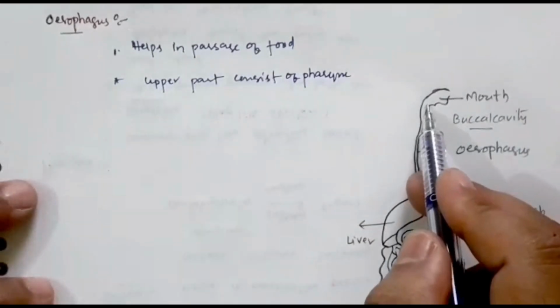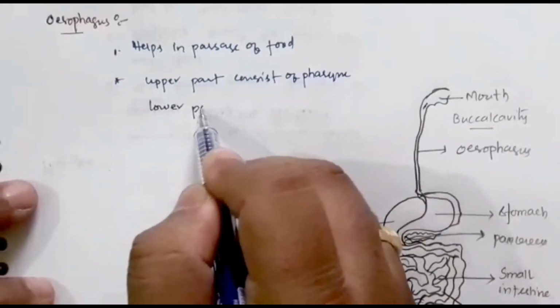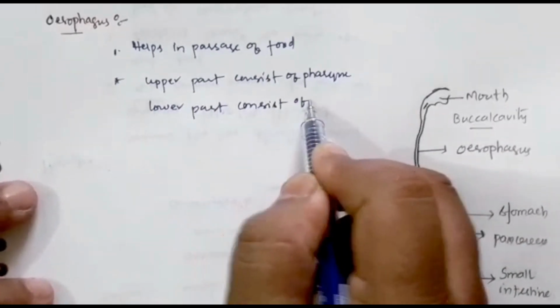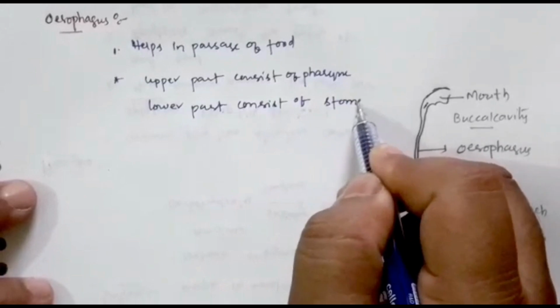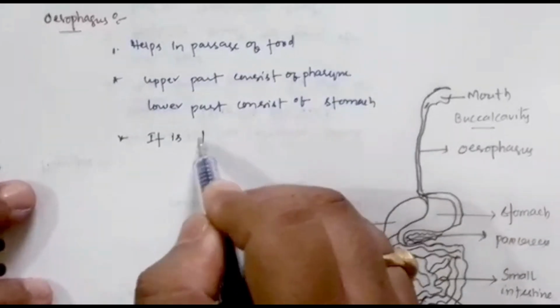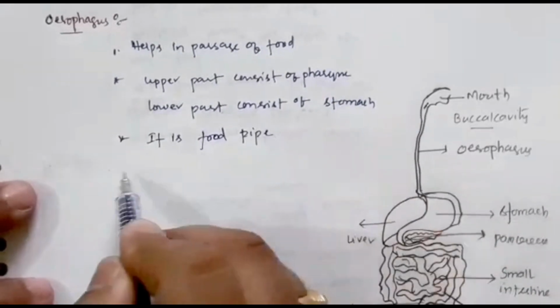Okay, this is what we call here the pharynx. We have an upper part, the lower part of our esophagus, and it consists of the stomach. Okay, so it is called the food pipe. Why? Because it is a common passage. It is called the food pipe.